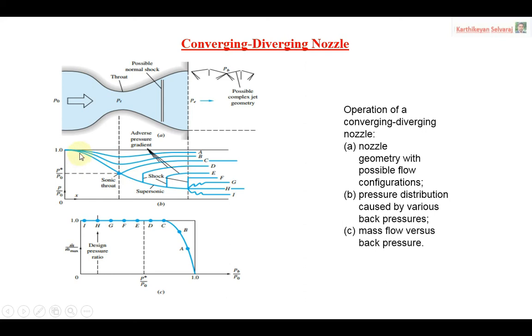You can see the pressure distribution curves here. We are looking for the H curve, which is exactly the supersonic curve. We are always looking for this particular type of curve only. We don't want curves like E, F, G or even I, because all of those create problems. So we are looking for the H type of curve, only the H curve.